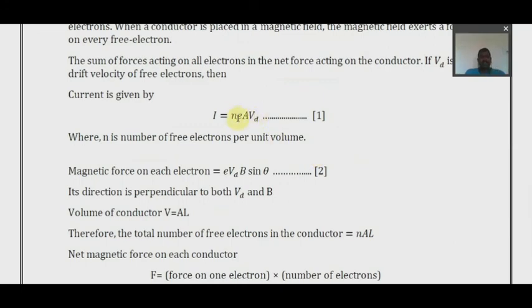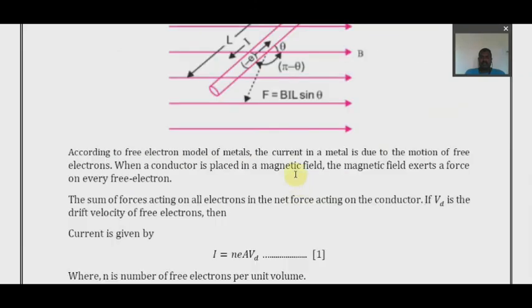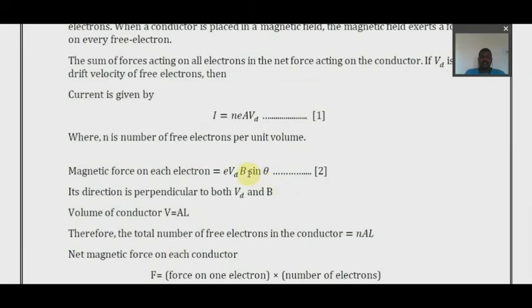I is equal to NEA Vd, where N is the number of free electrons per unit volume. Okay, what is the magnetic force on each electron? The magnetic force is E Vd B sin theta. You can see the magnetic force will be E Vd B sin theta.